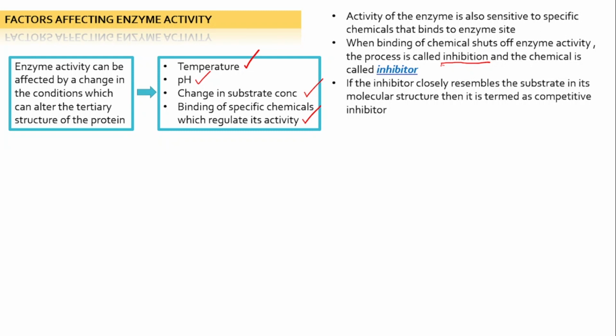If the inhibitor closely resembles the substrate, for example, if it appears the same as the substrate in its molecular structure, then it is termed a competitive inhibitor. Competitive inhibitors are used in the control of bacterial pathogens. This is an important line, remember this.